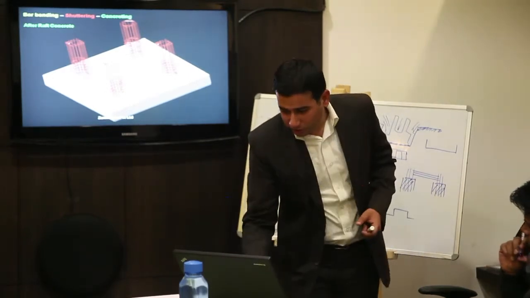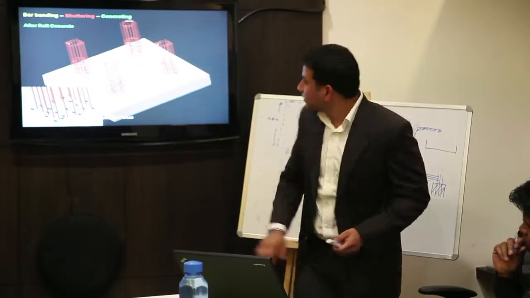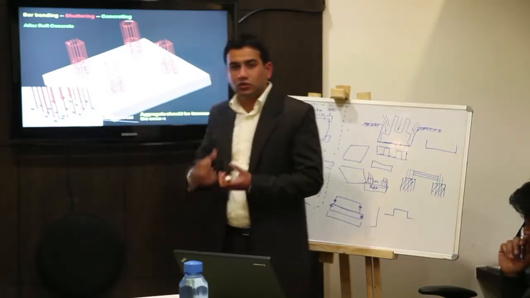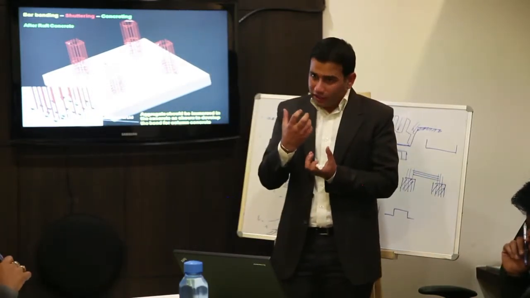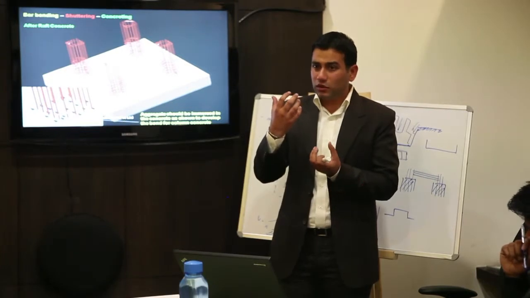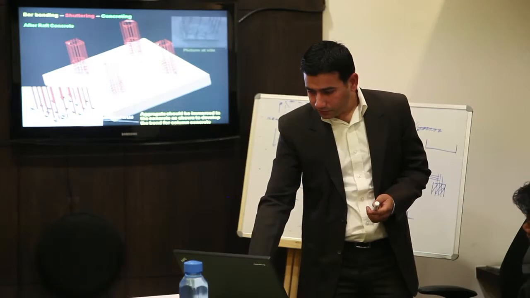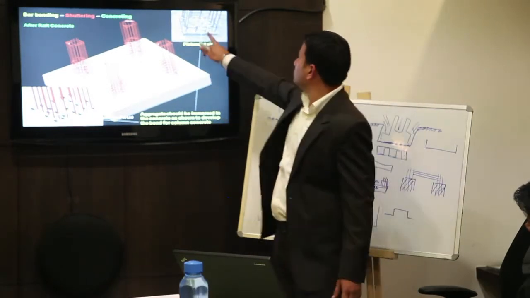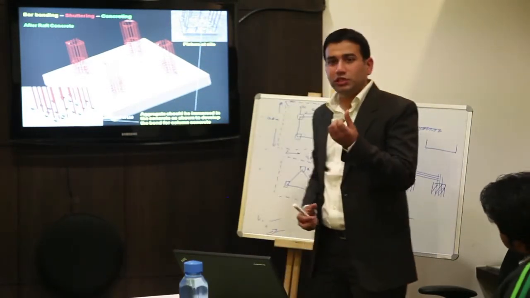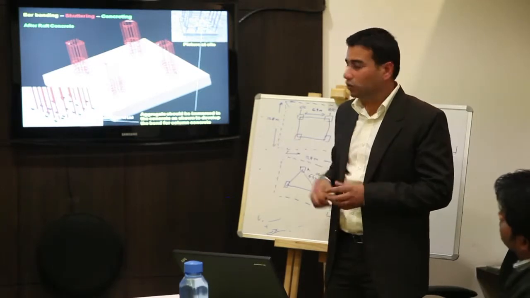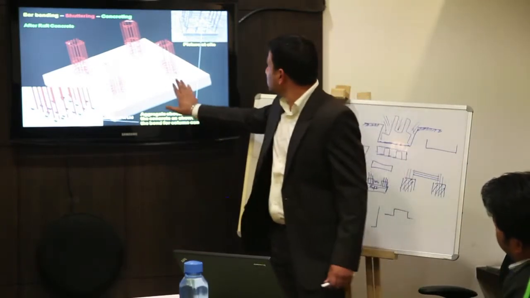So there should be some concrete like this to tie, for a bonding of column and the raft. Just like this picture. So there should be some rough pieces at the outer portion of that. Other is plain.